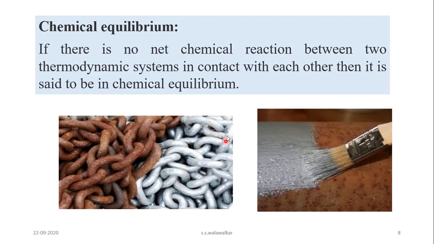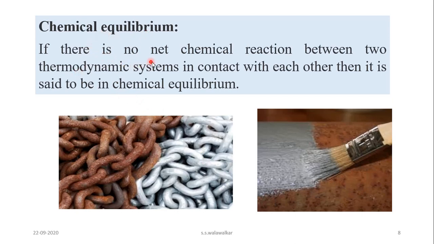But if you give a coating of zinc paint on this iron article, then corrosion of the iron article is prevented. If you keep this iron article in air, if it is coated with zinc paint, it will not corrode. Corrosion is stopped or prevented. That means the chemical composition will not change. Then such a system is called a system in chemical equilibrium.